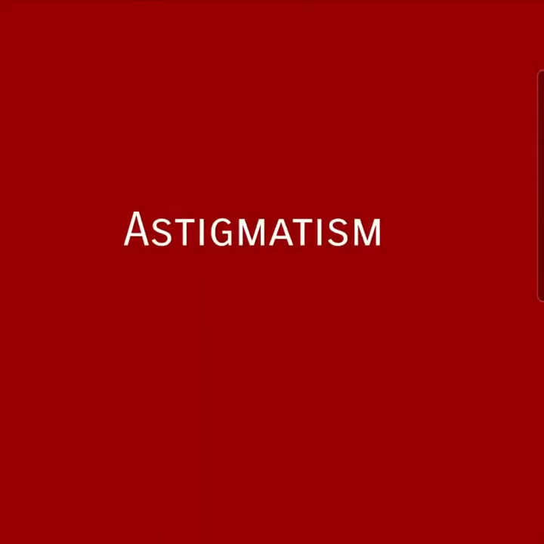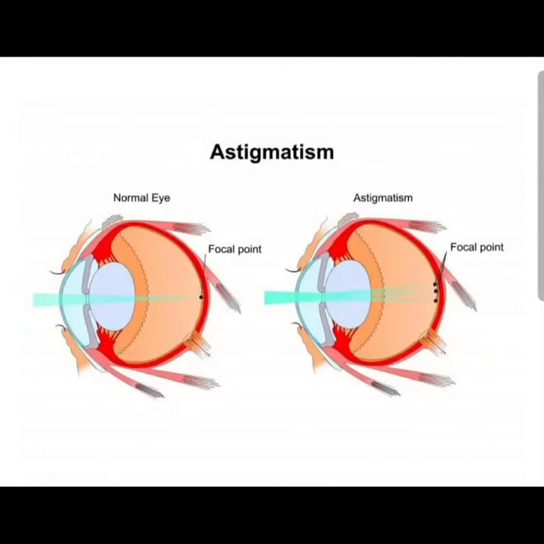Now, the next defect is astigmatism. In this defect, a person cannot simultaneously see both the horizontal and vertical views of an object with the same clarity. Now, this defect is due to uneven curvature of the cornea. This uneven curvature of the cornea fails to converge light rays from some part of the object towards the retina.